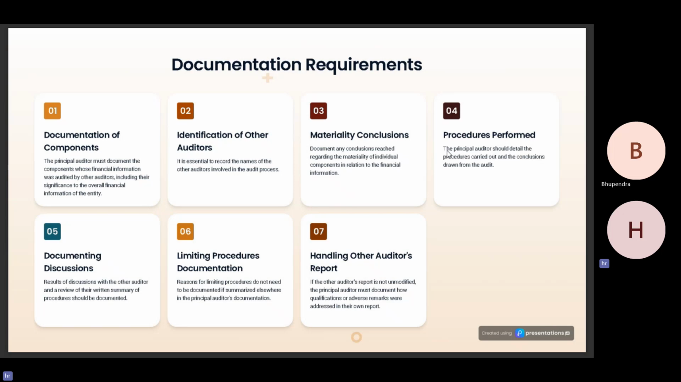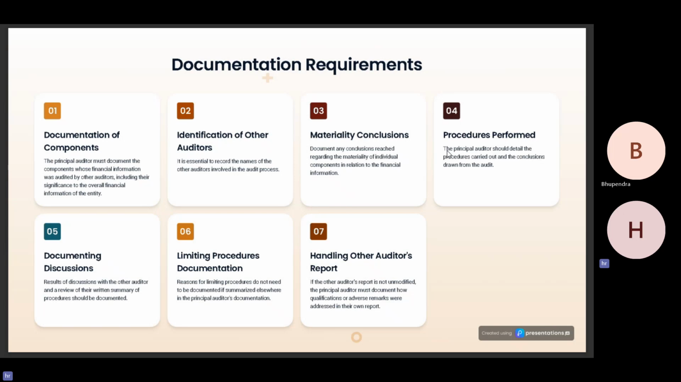Identification of the other auditors. It is essential to record the names of the other auditors involved in the audit process so that clear accountability can be established regarding the work. Materiality conclusions. Document any conclusions reached regarding the materiality of the individual components in relation to the financial information.